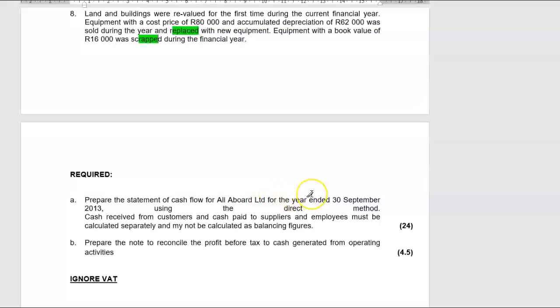Prepare the statement of cash flow for the year ended 30 September 2013 using the direct method. Very important. Cash received from customers and cash paid to suppliers and employees must be calculated separately and may not be calculated as a balancing figure. So you must show exactly how you derived, item by item, those two figures. And then you also have to prepare the note to reconcile profit before tax to cash generated from operating activities.